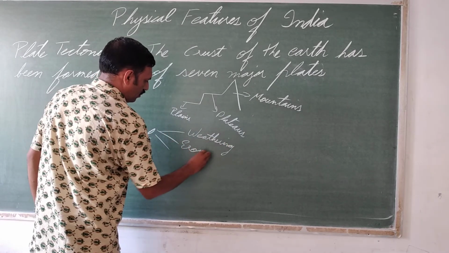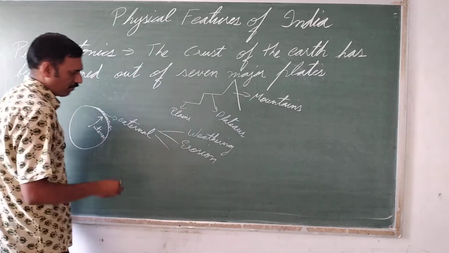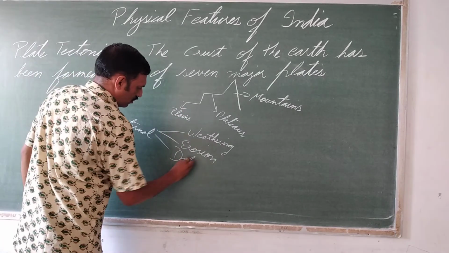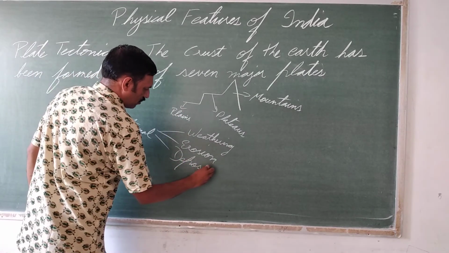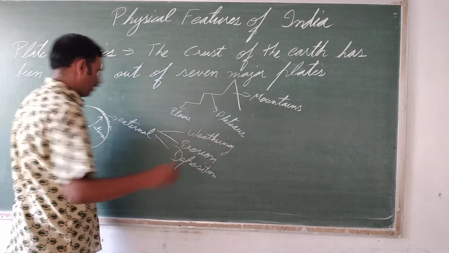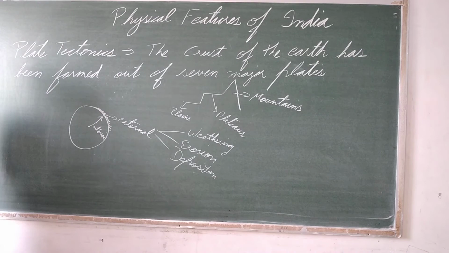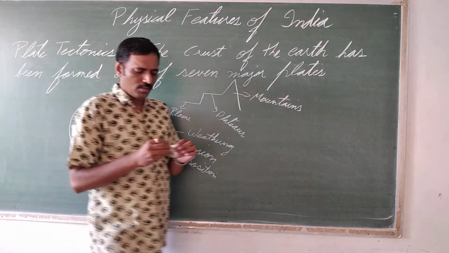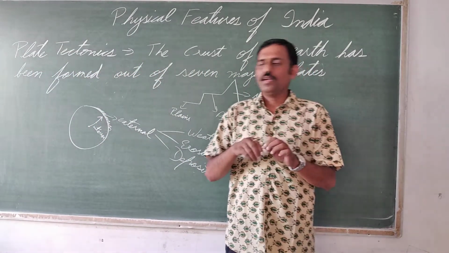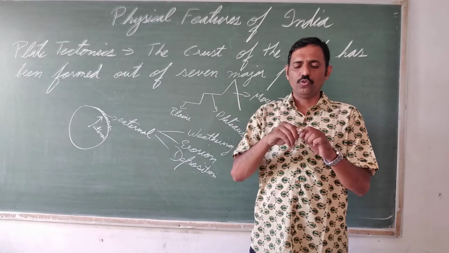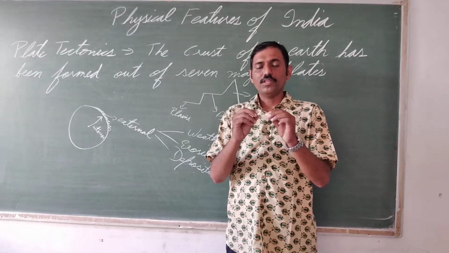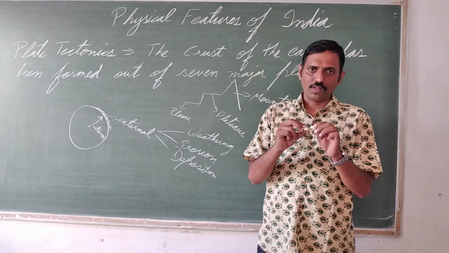External forces: weathering, erosion and deposition. Now what is weathering? Suppose this is a particular rock and this rock breaks into two parts. This is weathering, breaking up of rock.